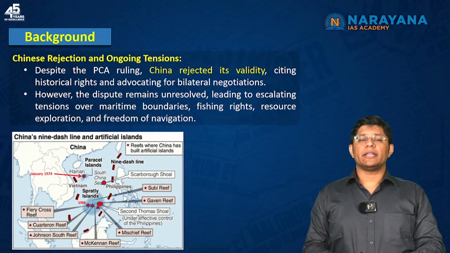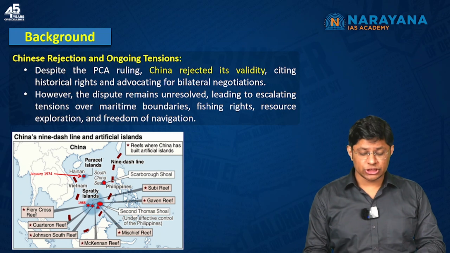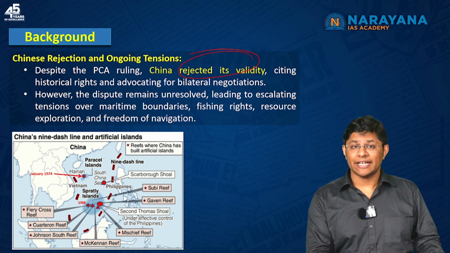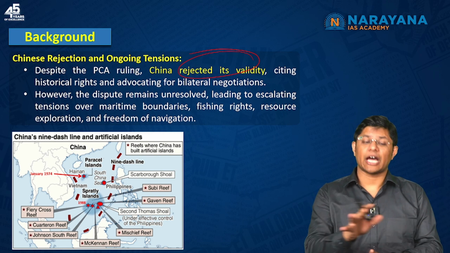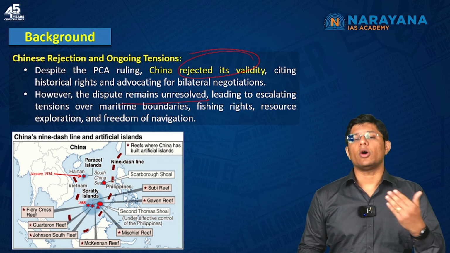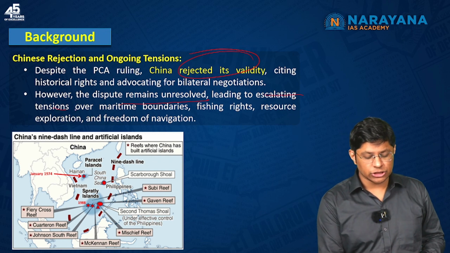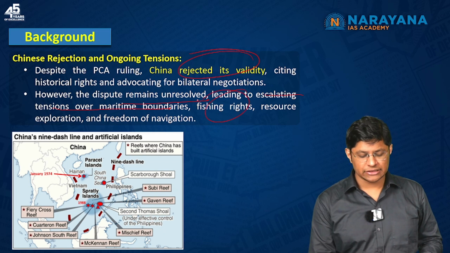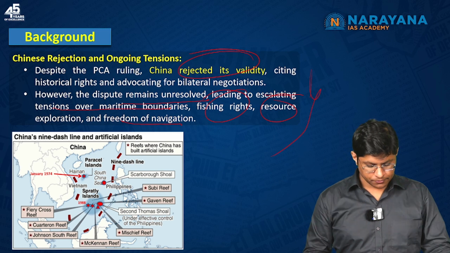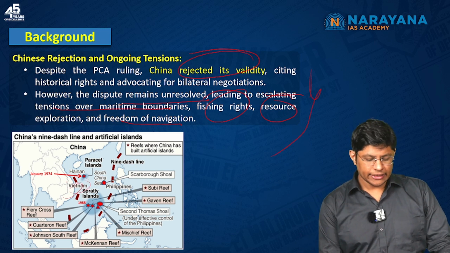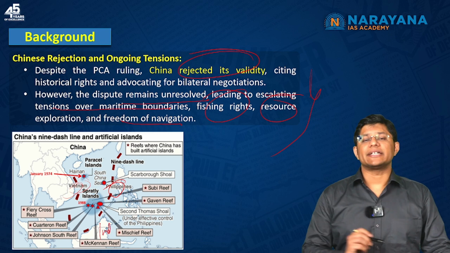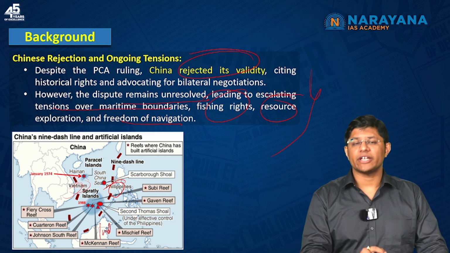Now, despite the judgment of the Permanent Court of Arbitration, China rejected its validity, citing the historical rights that China had over the Scarborough Islands. And the dispute remains unsolved. This is leading to escalating tensions over maritime boundaries, fishing rights, resource exploration, and freedom of navigation. You can see the countries, Vietnam, Philippines, then Indonesia. All these countries have maritime conflicts with China.